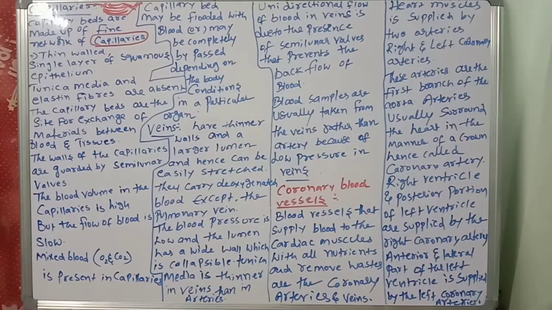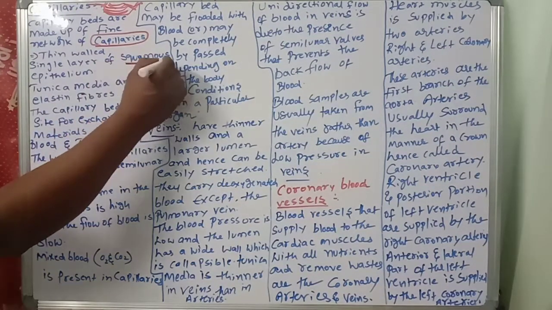The capillary beds, as you know very well, are very important for the transportation of blood to various organs. So here I am telling the characters of the capillaries. The capillaries are very thin walled, a single layer of squamous epithelium.